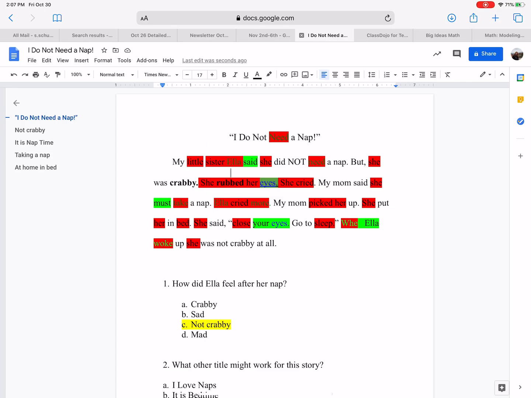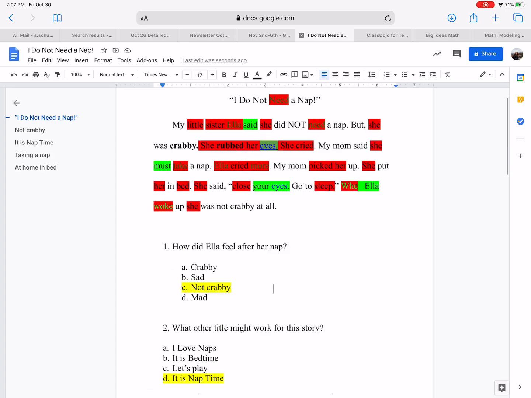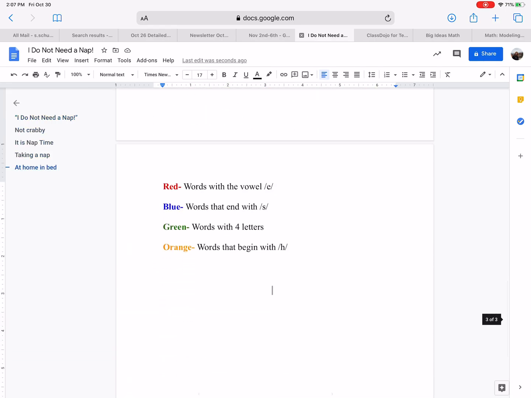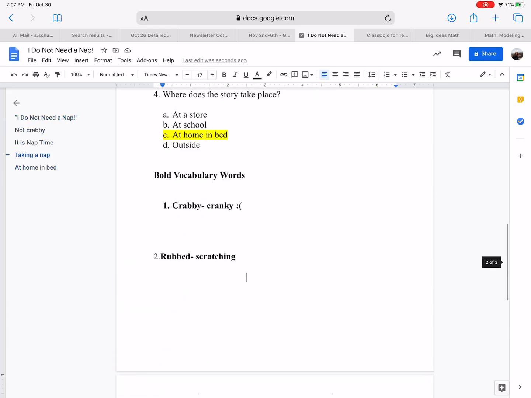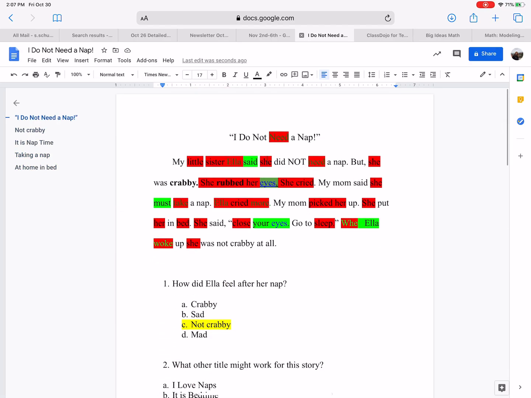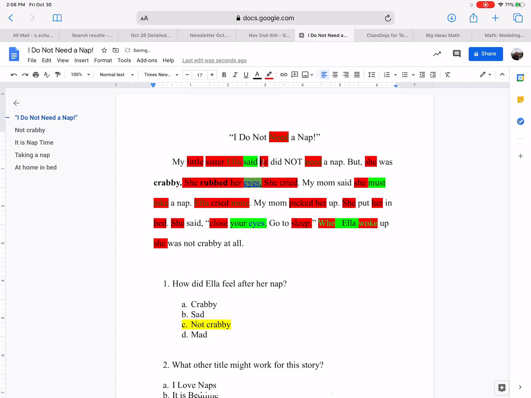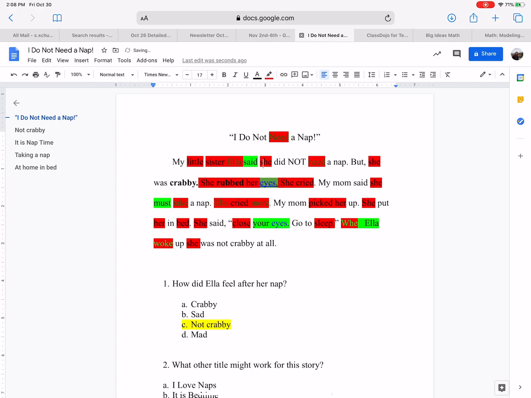My little sister Ella said she... Now, it said beginning... Words that begin with H, okay. Wanted to double check because we did run into H for she, but it said only for the H's at the beginning. So if this was he, we would highlight it orange, but since it's she, we will not highlight that. Need a nap. But she was crabby, so cranky.